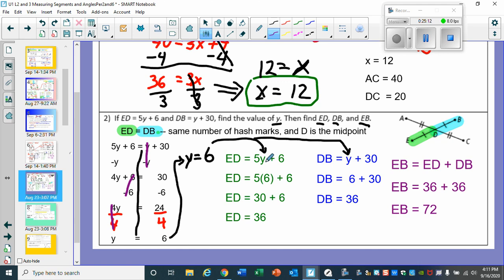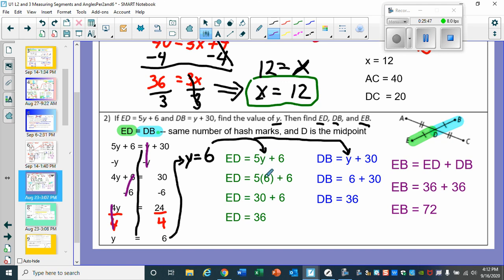So now last step, we substitute 6 for both expressions, 5y plus 6, y plus 30. We'll do the y plus 30 first because all you have to do is just add 6 plus 30, 36. So that's for DB. Now, DB and ED are the same exact measurement. So since they are congruent, same measure, if DB is 36, ED should also be 36. Check to make sure it's true.